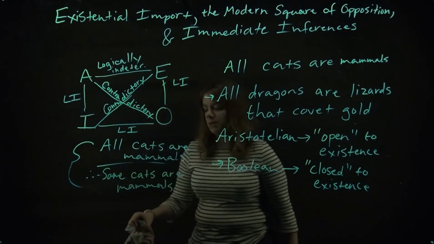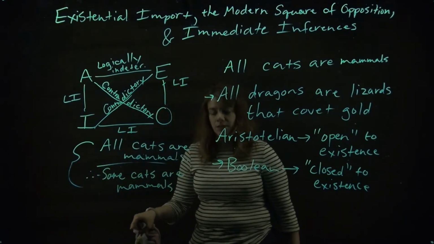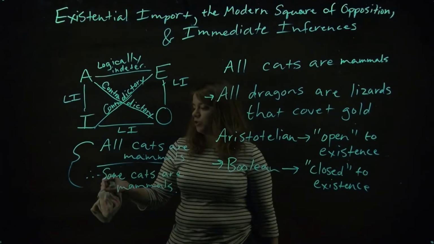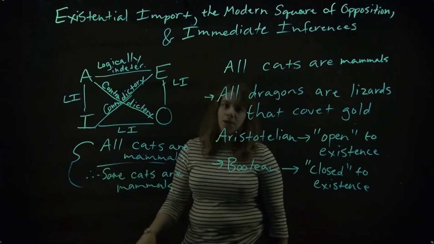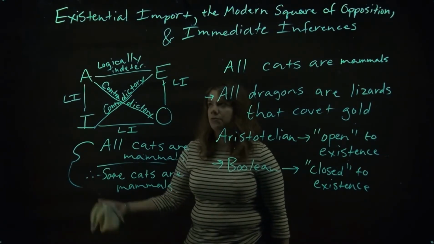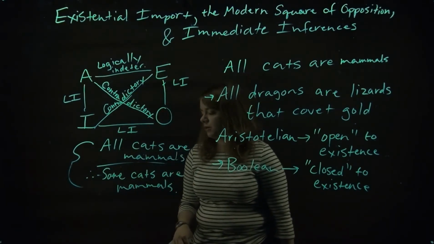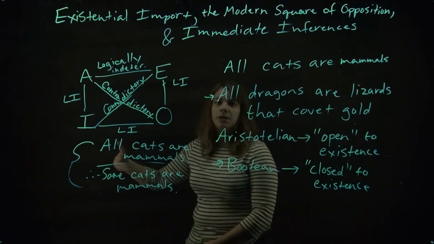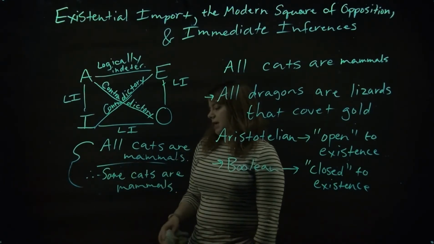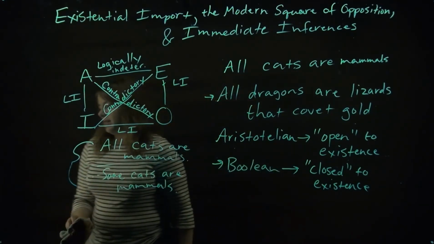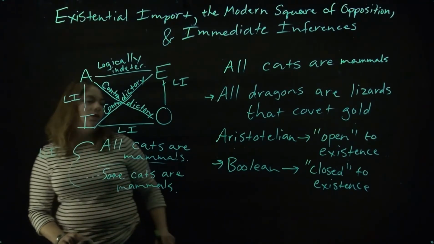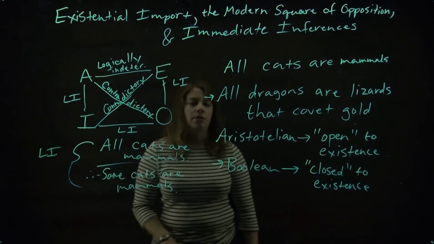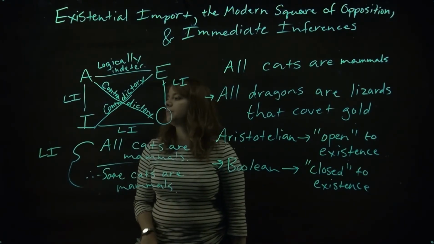you would know this not because of the logical structure of this, according to the Boolean interpretation, but you would know this to be true because you know something about the world, something outside of the logical rules, the rules of inference we're learning here. You would have empirically experienced that there are cats in the world. So if I give you a claim like that, then we would still have to say that this is logically indeterminate, given the Boolean interpretation that we're going to take in this class.